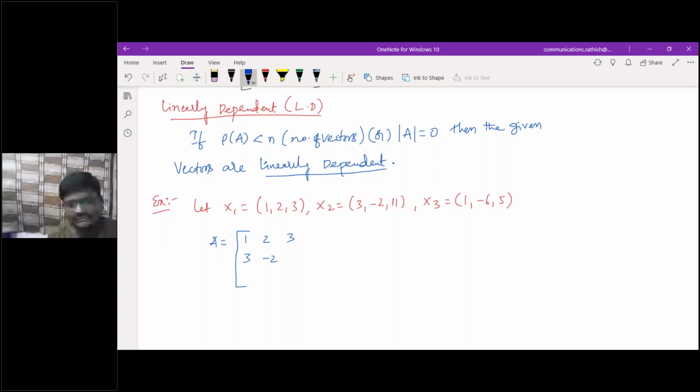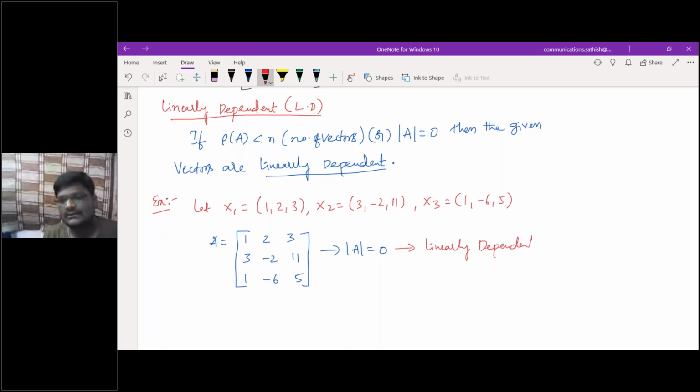What is the determinant of this one? You know the different methods I gave you. The determinant is 0. If the determinant is 0, what does it mean? The given vectors are linearly dependent. Clear?